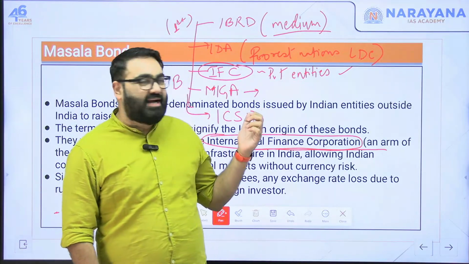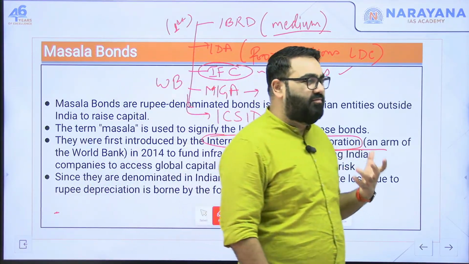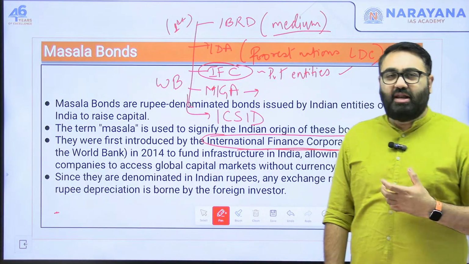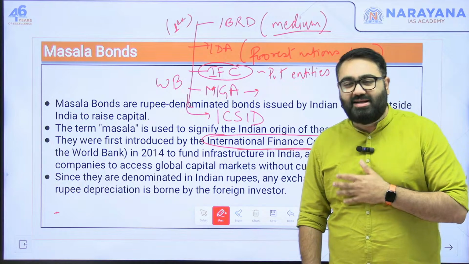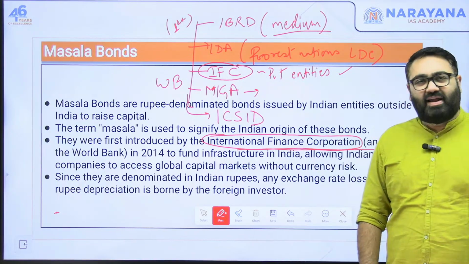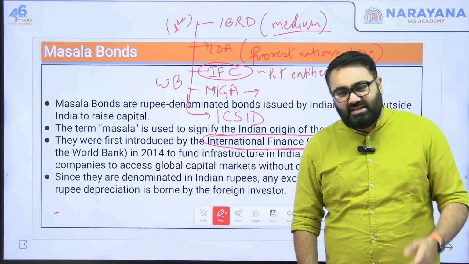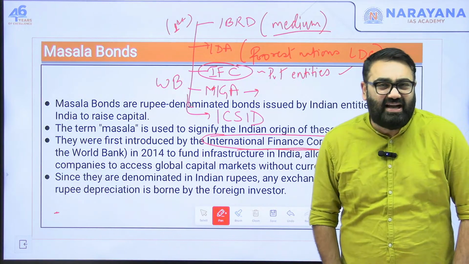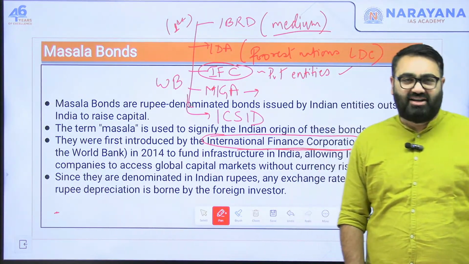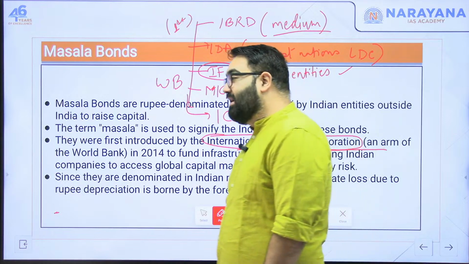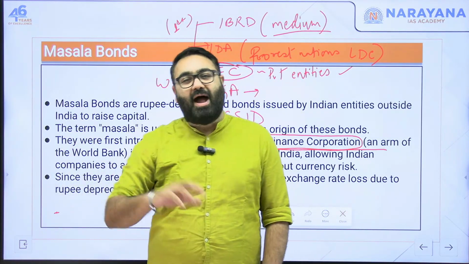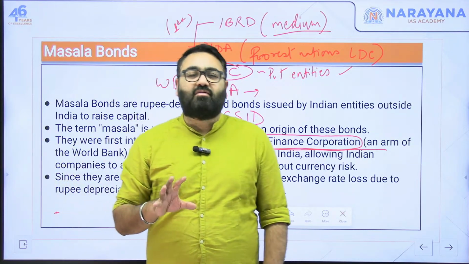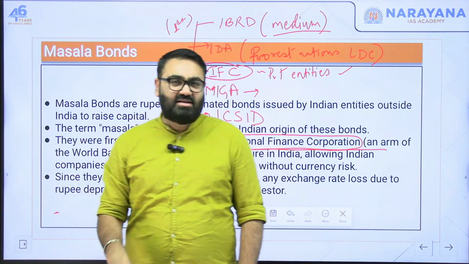Then ICSID. Out of the 5, ICSID is the only component where India is not a member. We are not a member of ICSID. What it does is it basically mediates international disputes about investment. So some country might have given a loan to some other country, or might have invested money, and then they are not giving it back or there is an issue between them. The World Bank says we will come and mediate. This is done by ICSID.